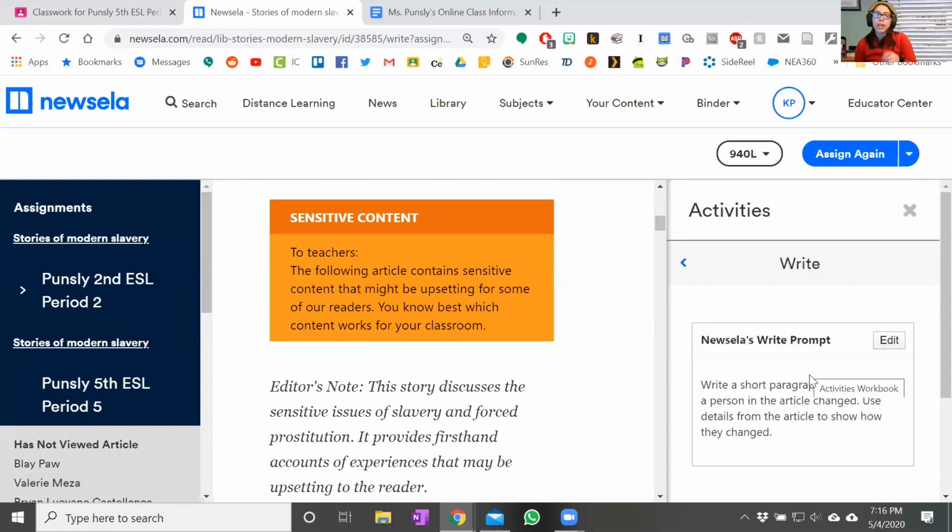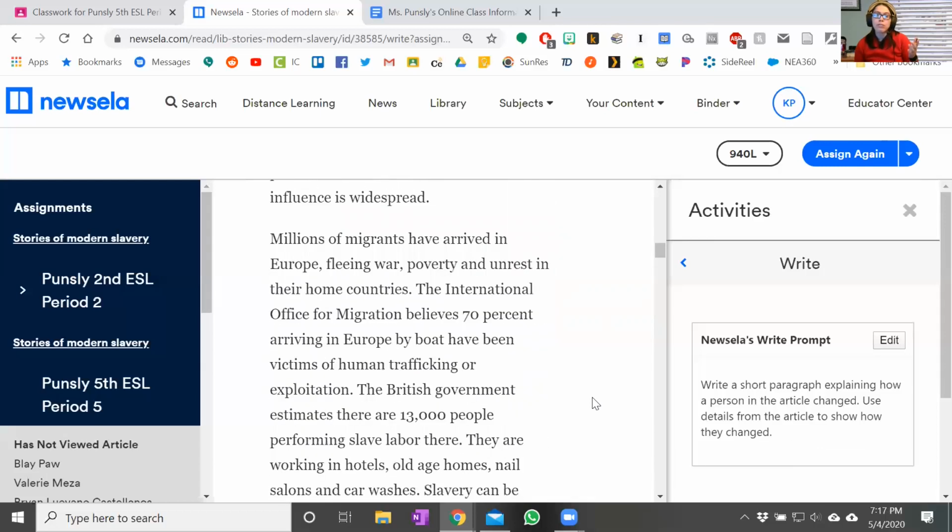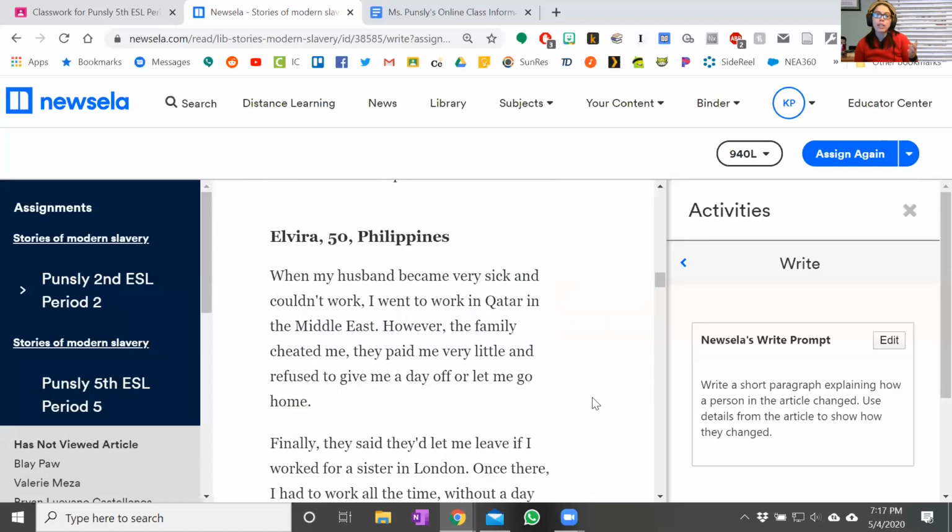So if you look at the writing prompt, here's what you're going to be doing. It says to write a short paragraph explaining how the person in the article changed. Use details to show how they changed. So if you do the first person on here, I think it's Elvira, right?